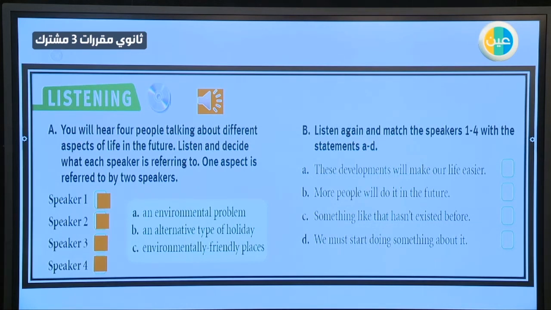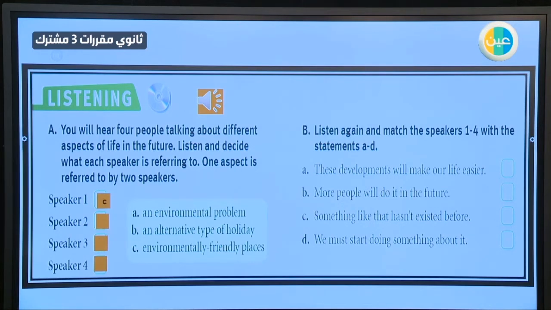Okay, now we listen to 4 people and they are speaking about different situations. Let's look now. Speaker 1 talks about what? And 2 and 3, of course, one aspect here is referred to by 2 speakers. I have 3 options here, okay? That means one aspect is referred to by 2 speakers. A, an environmental problem. B, an alternative type of holiday. C, environmentally friendly places. Speaker 1 talks about